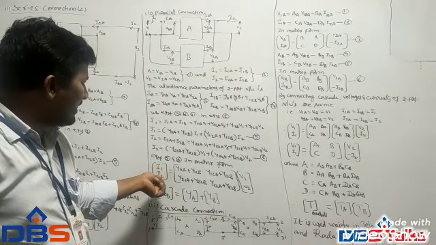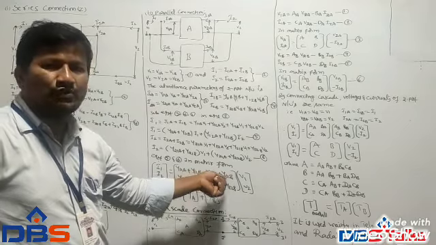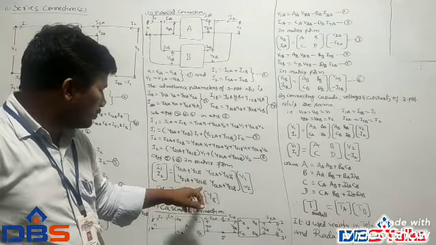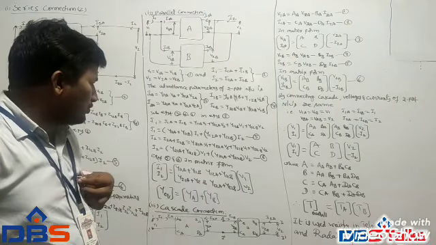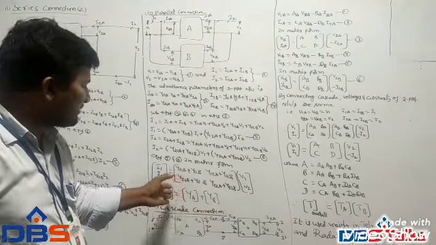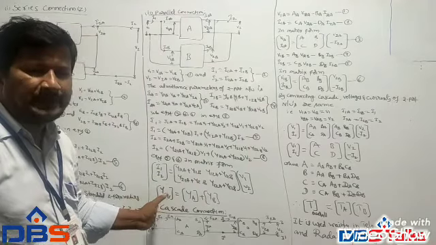So I1 I2 is equal to the matrix Y11A plus Y11B, Y12A plus Y12B, Y21A plus Y21B, Y22A plus Y22B, times V1 V2, that is the equivalent Y matrix.